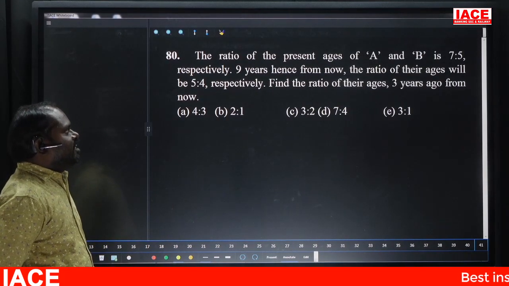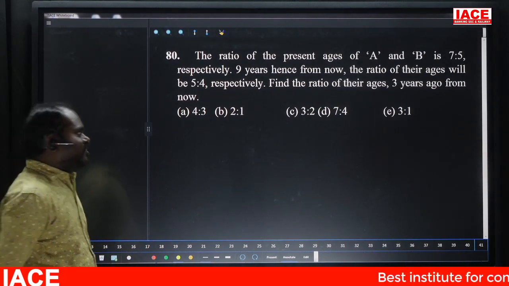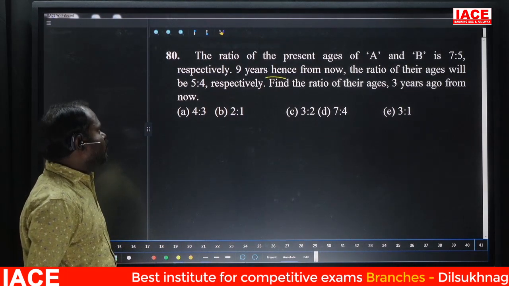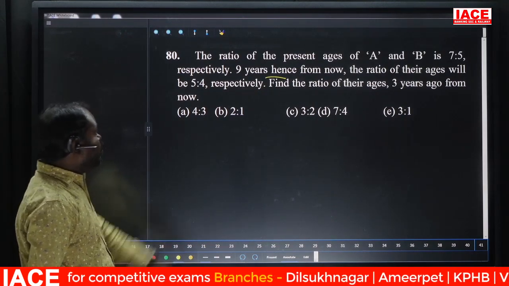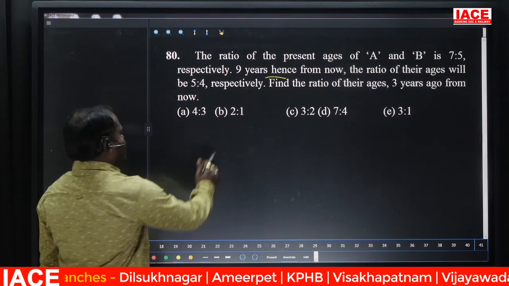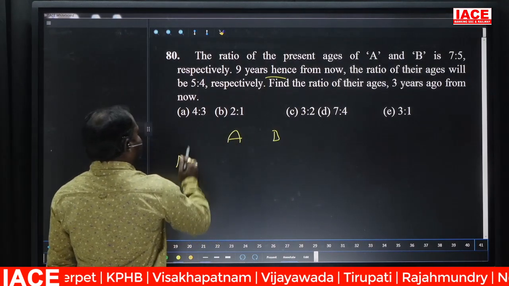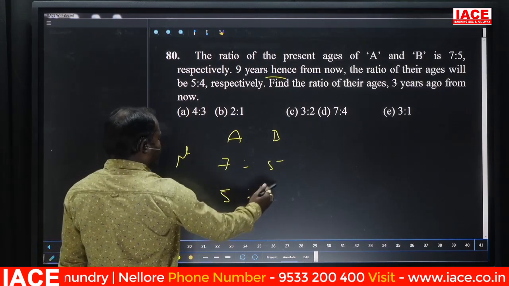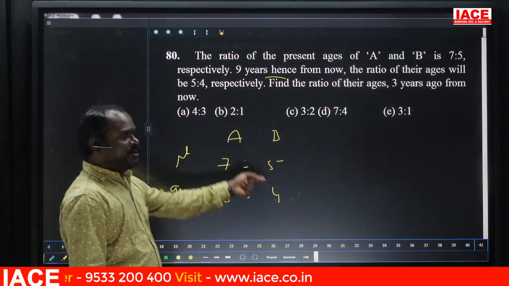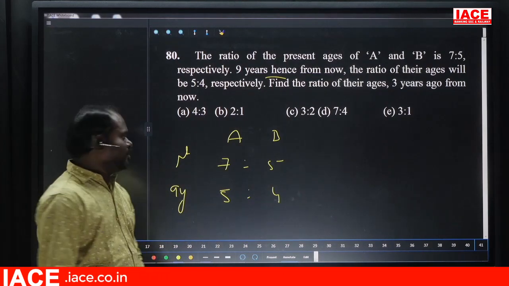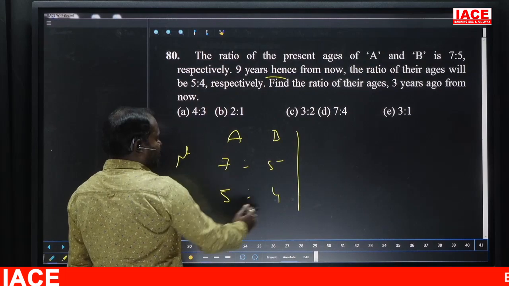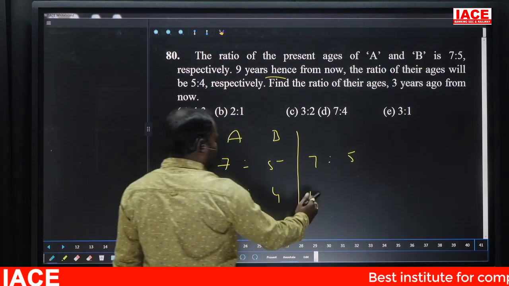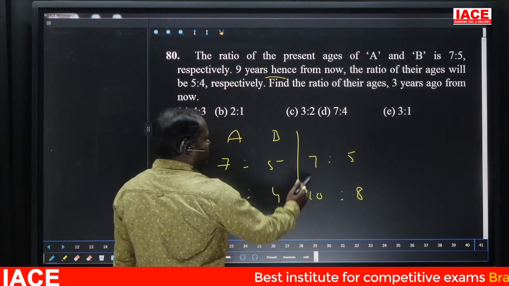The ratio of the ages of A and B is 7:5. 9 years hence, nothing but after 9 years from now, the ratio of their ages will be 5:4. Find the ratio of their ages 3 years ago from now, 3 years back. Now he was talking about A and B, their present ages ratio 7:5. After 9 years, the ratio will be 5:4. Here the parts are not equal, so first of all make the parts equal. Here the difference is 2, 2 fives are 10, 2 fours are 8. How many parts? 3 parts.